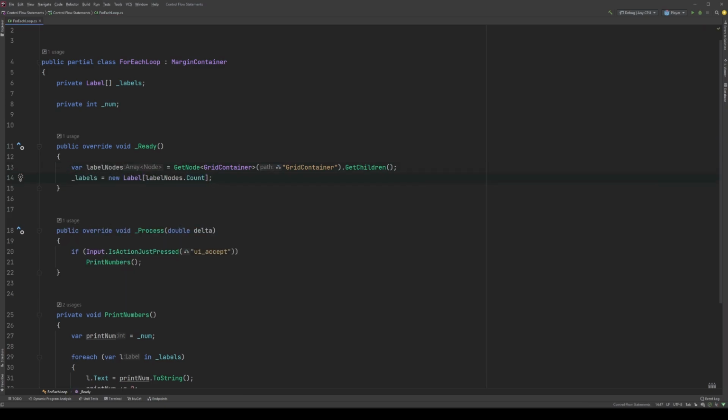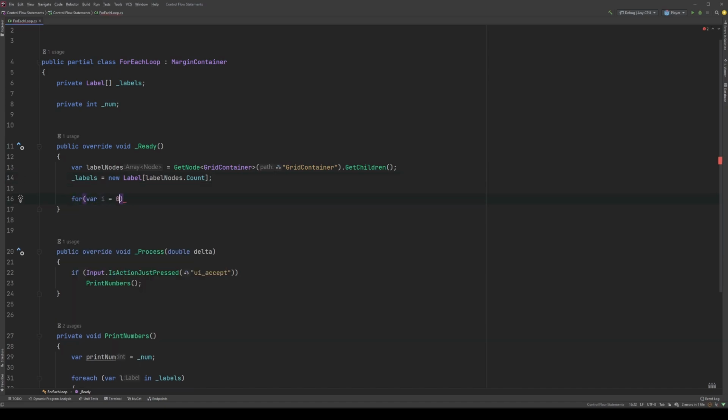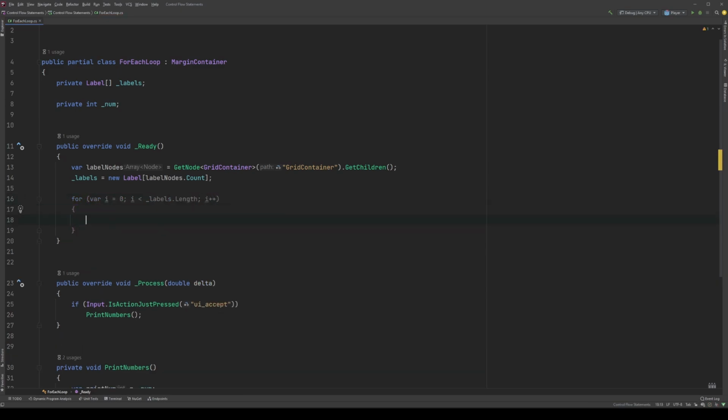Finally, we need to loop through all of the items in our underscore labels array and assign each index the corresponding label node's value as a label class. And that should do it. You can see we're using the iteration variable I as the index for both our sexy underscore label C# array as well as our icky label nodes Godot array. This ensures we're assigning the correct node to the correct label.